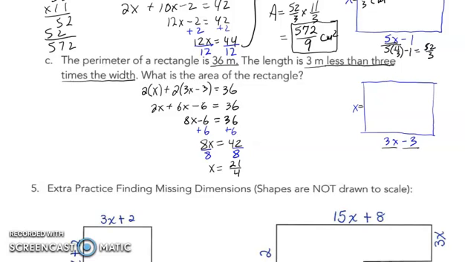So I replace that 21 over 4 here, and I can figure out what that's going to be equal to. We'll take the steps here. Don't go, this is not a mixed fraction. This is a number times a fraction. So that's going to be 63 over 4 minus, and this 3 over 1, I'm going to rewrite as 12 over 4. And that's going to be equal to 51 over 4 for my final length, 51 over 4.